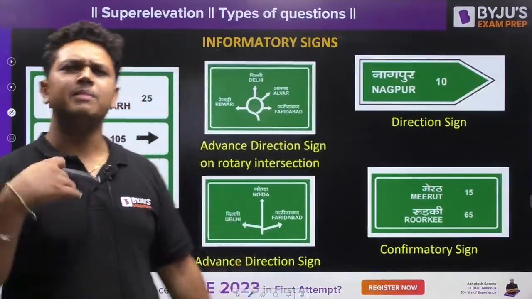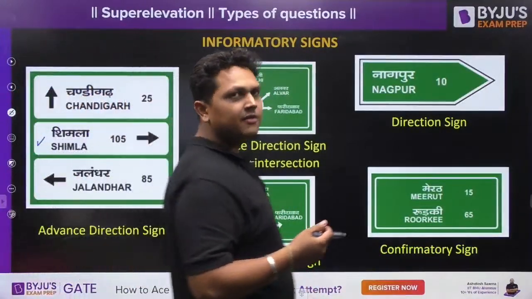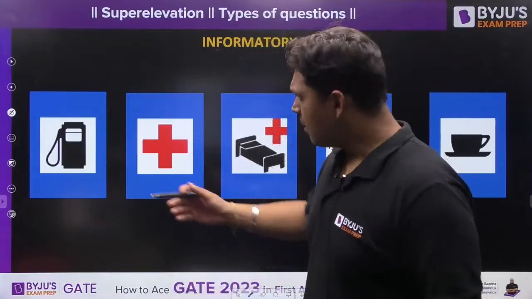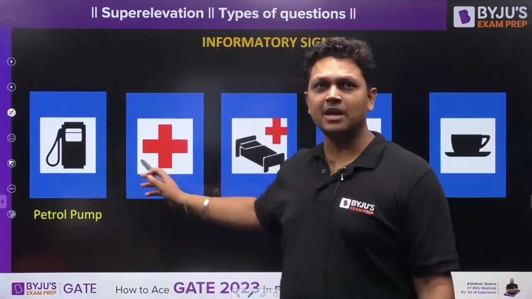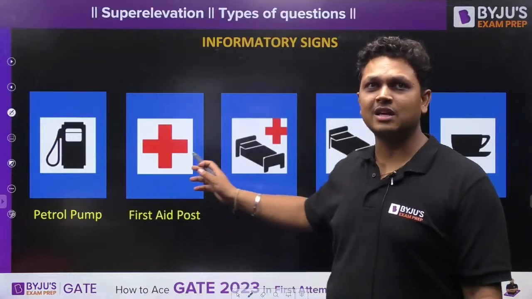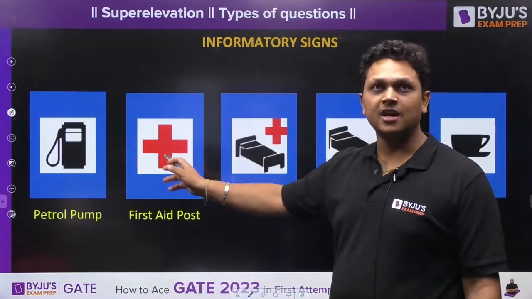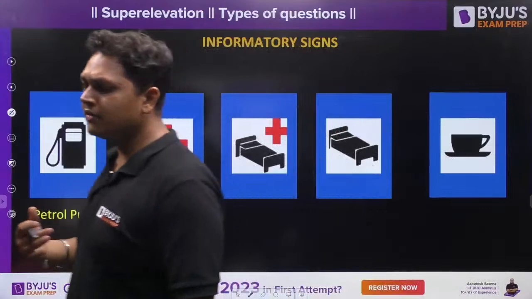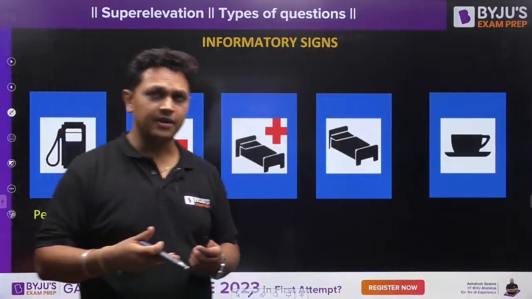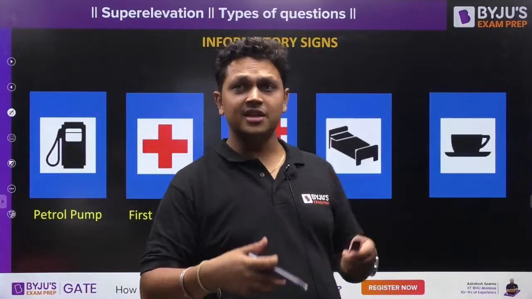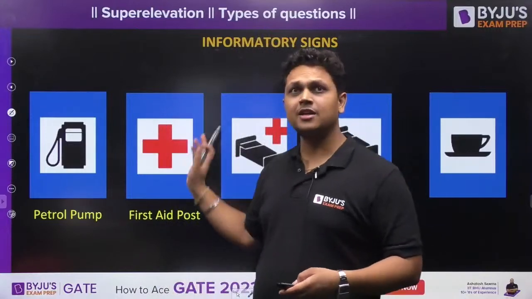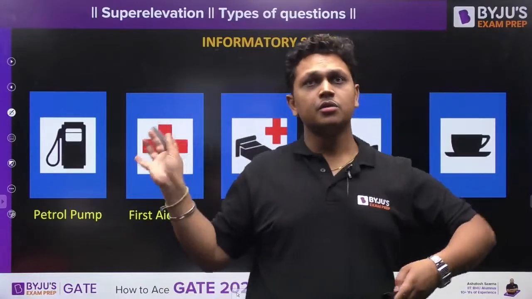Like this, these are confirmatory signs. What is this? Petrol pump is coming up. What if this hospital is coming up? Oh, sorry, this is first aid. This is in the case of if there is any accident along the highway or any crash has taken place. So the nearest first aid can be found out by using this sign.